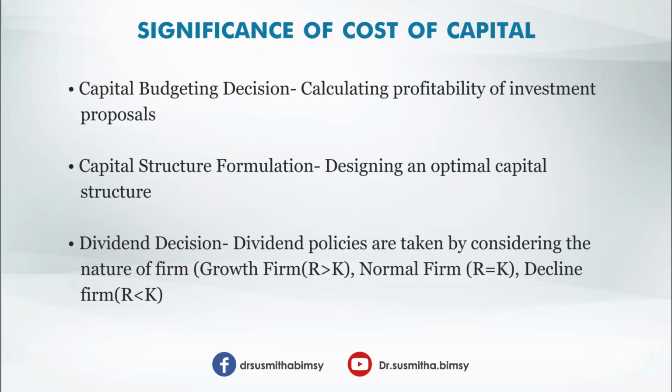If rate of return is equal to cost of capital, it is called a normal firm. And if rate of return is less than cost of capital, it is a declining firm. The dividend decision is taken by considering the nature of the firm. So these are some of the important points which clearly tell the significance of cost of capital.